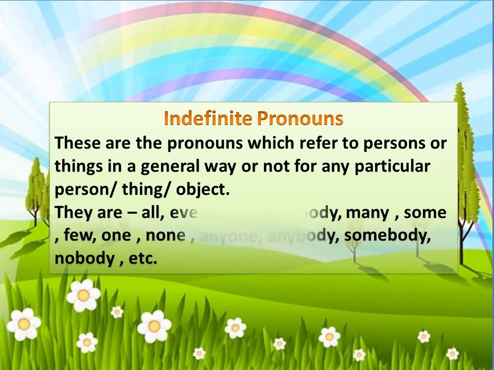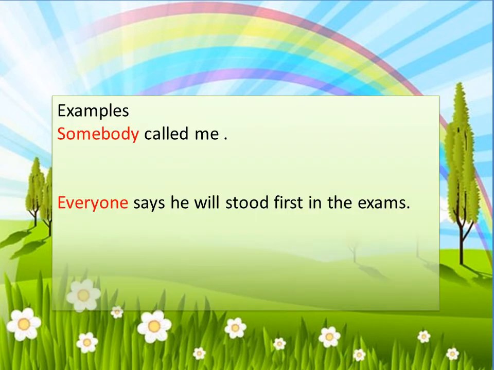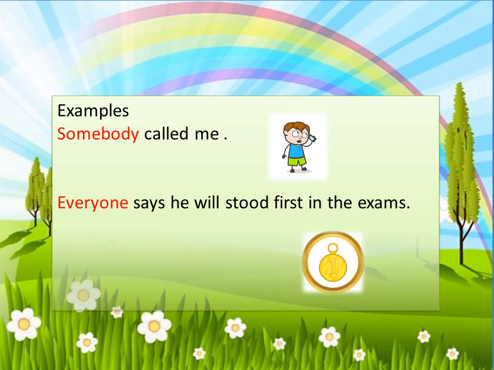For example, all, everyone, everybody, many, some, few, one, none, anyone, nobody, somebody, etc. For example, somebody called me. So here somebody is an indefinite pronoun. We are not pointing out any particular person. Next, everyone says he will stand first in the exams. So here everyone is an indefinite pronoun.